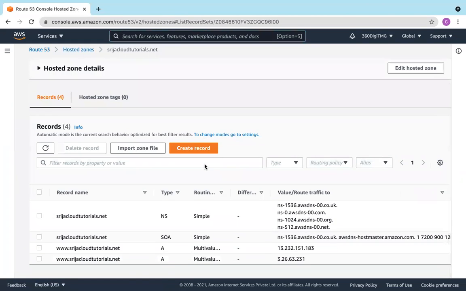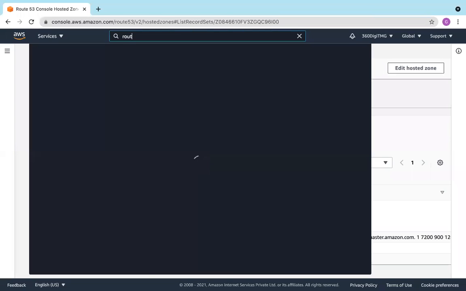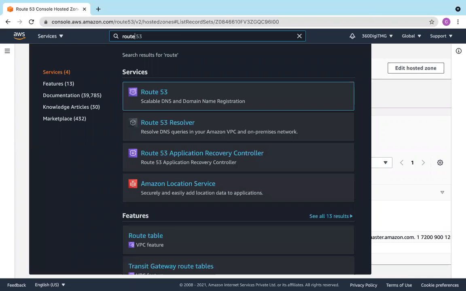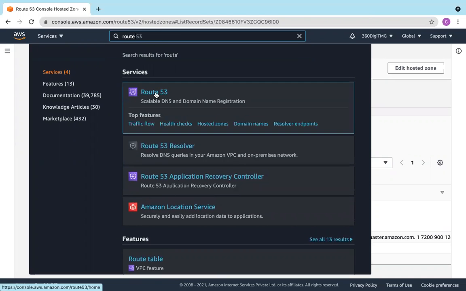So this is Route 53, and it is a global service. When you search for Route 53, we have all these things. Route 53, the one which we talked about, is a DNS management service, which maintains records simply.